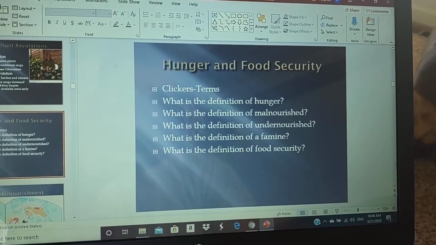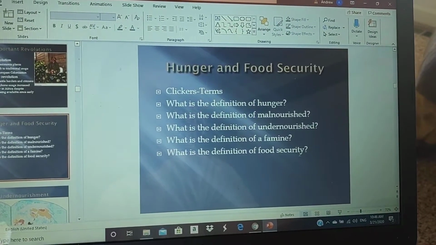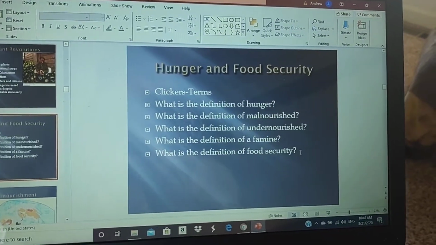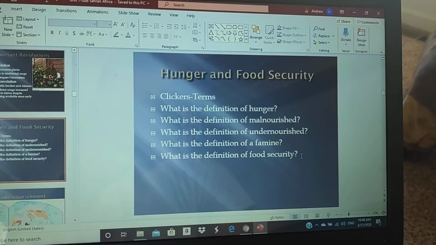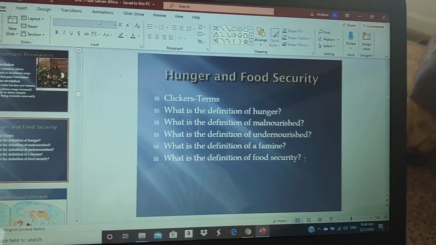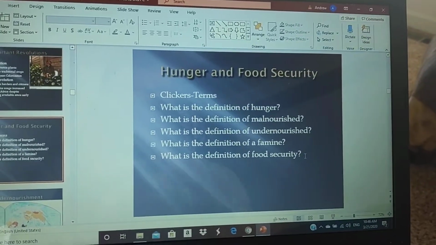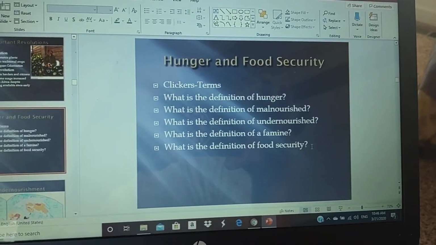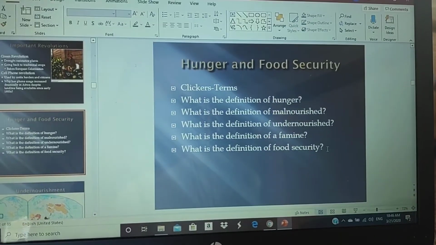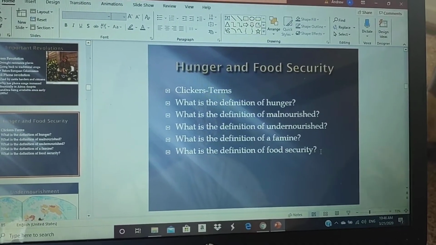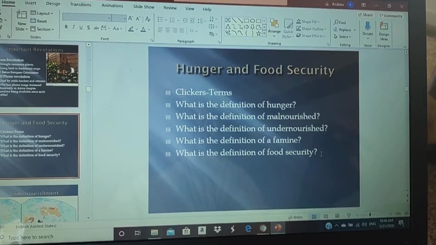I'm going to start with the easiest ones, which is from the bottom, and we'll work our way up. So the question is, what is food security? Well, food security, ladies and gentlemen, means that you have access to the necessary foods that will provide the necessary nutrients and caloric intake to survive on a day-to-day basis.